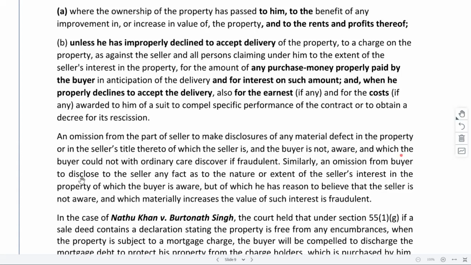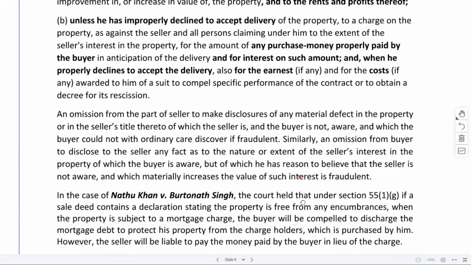Similarly, there is the omission by the buyer to disclose to the seller any fact. If there is some hidden mineral which may increase the value of the property, and the buyer is aware of it while the seller is not, in such cases the buyer should reveal it. If the buyer has failed to reveal it while they were about to get the property registered, and the seller comes to know about it, then the seller can accordingly say that I don't want to proceed with it. In such cases, whatever benefits were taken by the parties need to be returned. So these are basically the rights which we have.